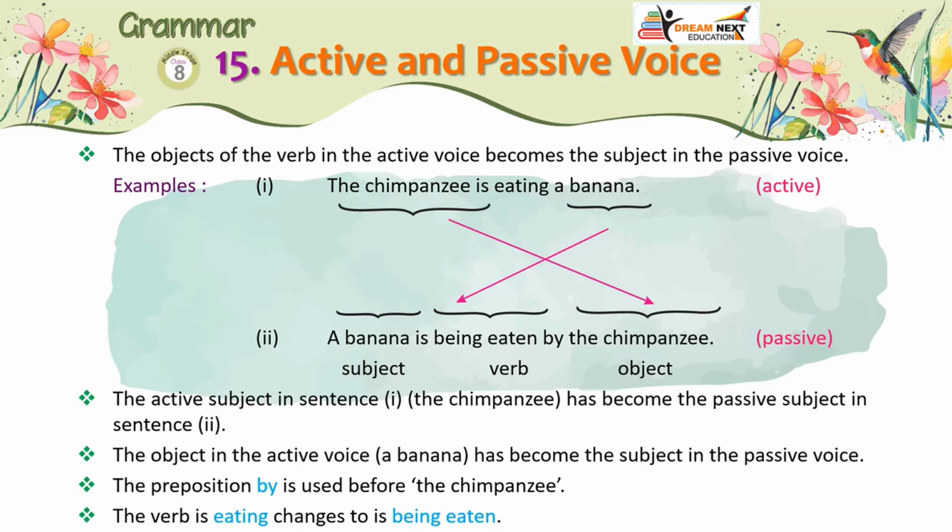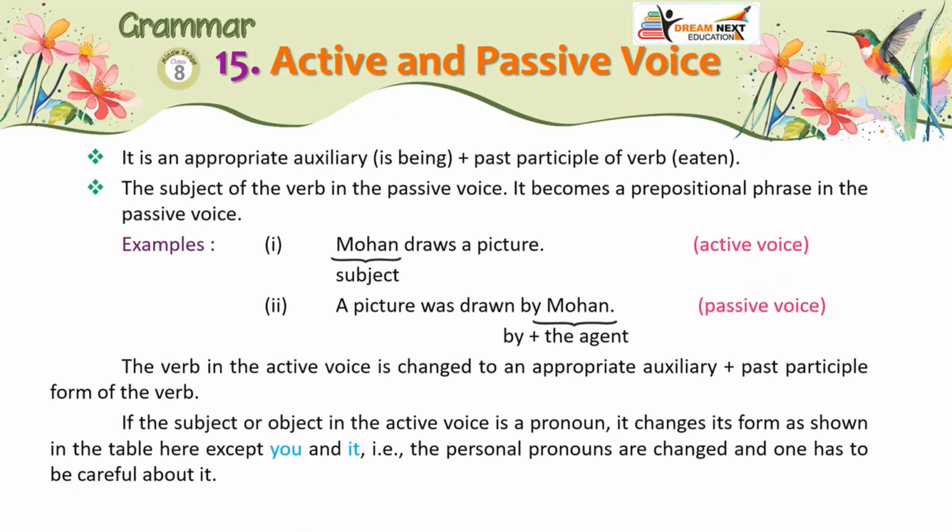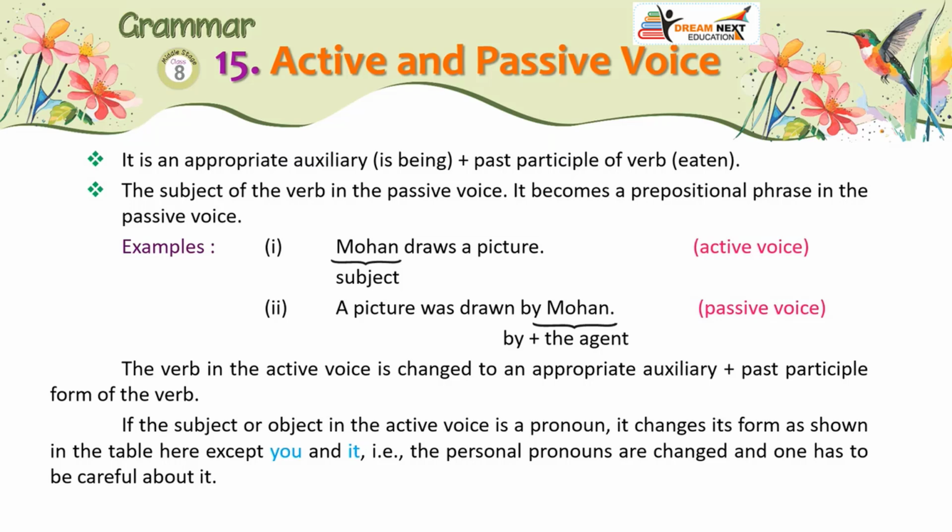The preposition by is used before the chimpanzee. The verb is eating changes to is being eaten. It is an appropriate auxiliary, is being, plus past participle of verb, eaten. The subject of the verb in the active voice becomes a prepositional phrase in the passive voice.